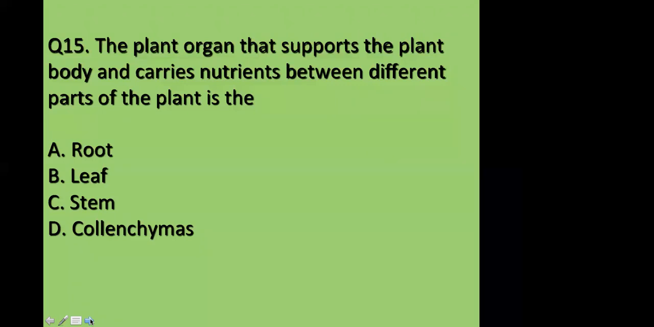So option C is the right answer for it. Okay, I hope everyone is clear. No doubts in all these 20 questions which we have discussed till now.